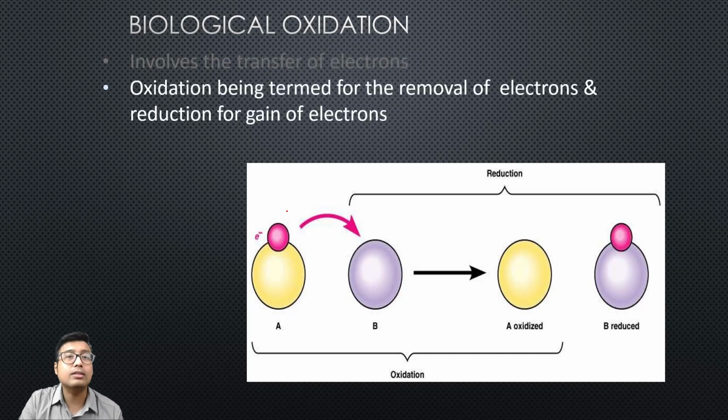Now, oxidation is termed for removal. Electron loss is oxidation, removal of electron, and reduction means gain of electron. It is up to you how you remember it, but remember, oxidation is removal of electrons.